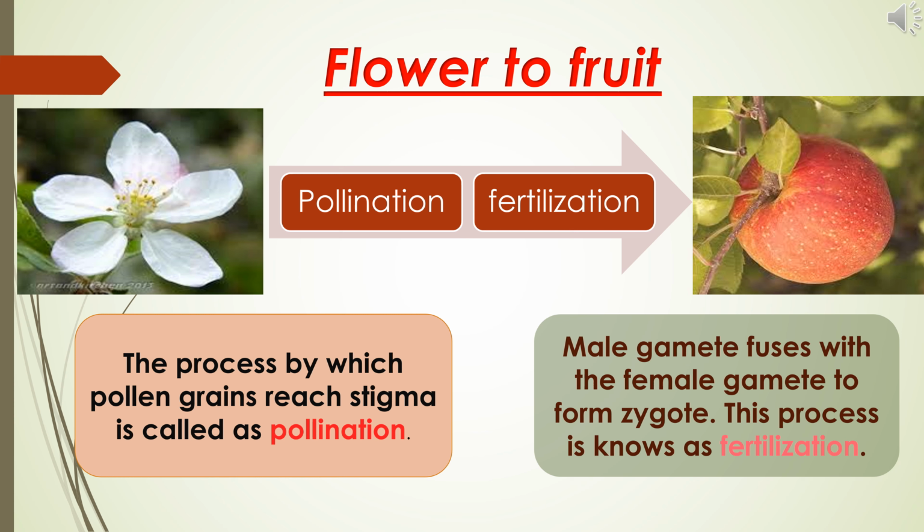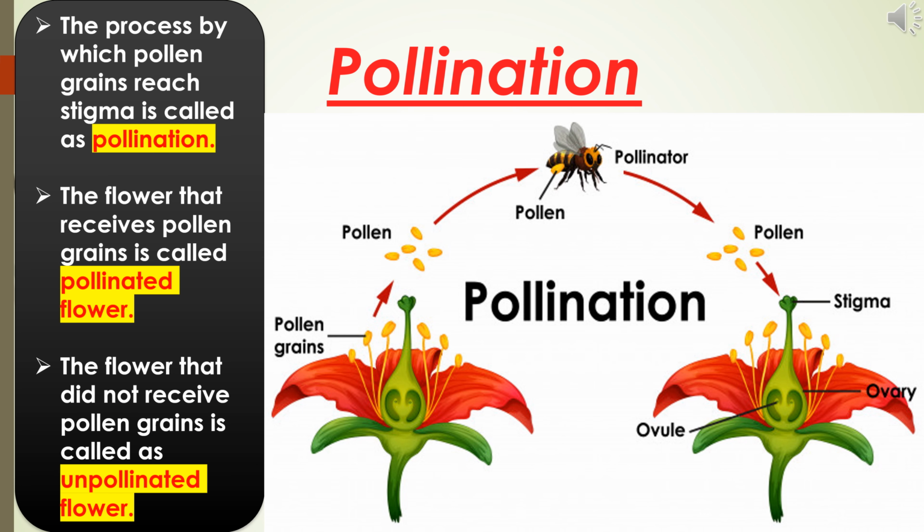What is meant by fertilization? The fusion of male gamete with the female gamete to form the zygote is known as fertilization. Now let us learn about the first step of fruit formation, the pollination. What is pollination? The process by which pollen grains reach stigma is called pollination. The flowers that receive pollen grains are called pollinated flowers. The flowers that did not receive the pollen grains are called unpollinated flowers.